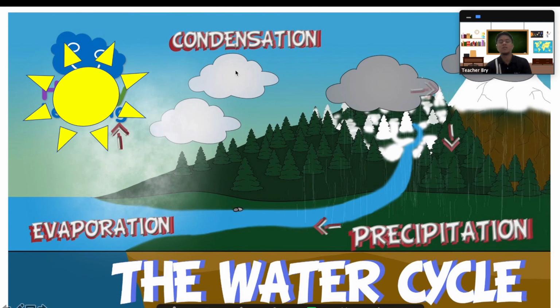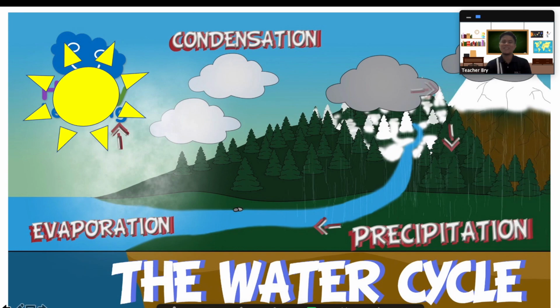And then condensation will make water vapor into clouds. If the clouds become very heavy, they will fall back again as rain, or known as precipitation. And if it is very cold in your region, then those rain can turn into sleet or snow.